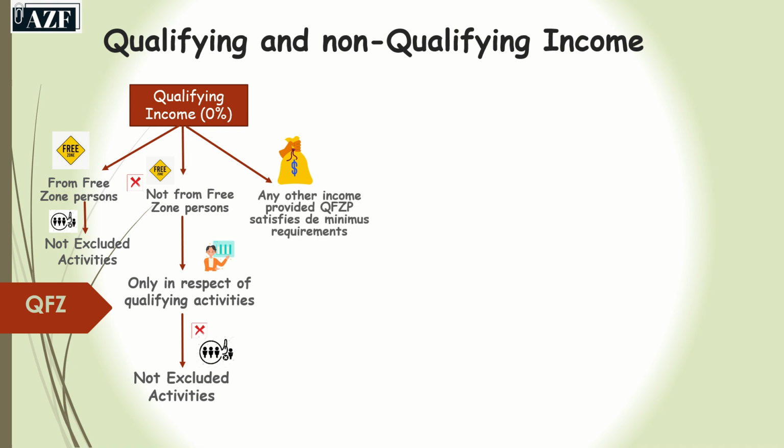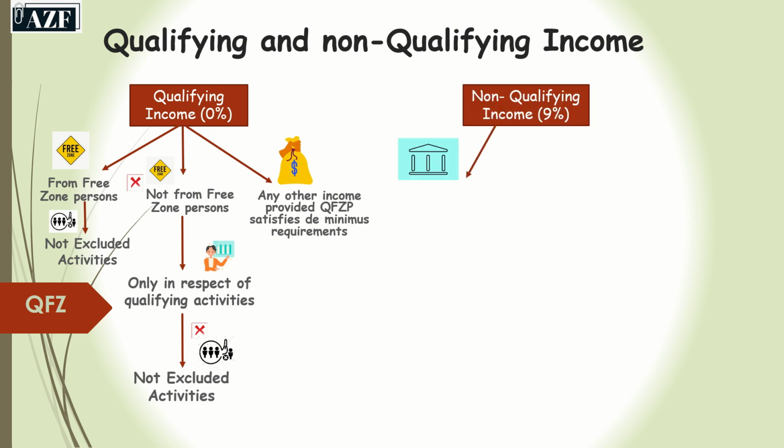Any other income provided the qualifying free zone person satisfies the de minimis requirement. If this requirement is satisfied, then any other income will qualify as qualifying income.